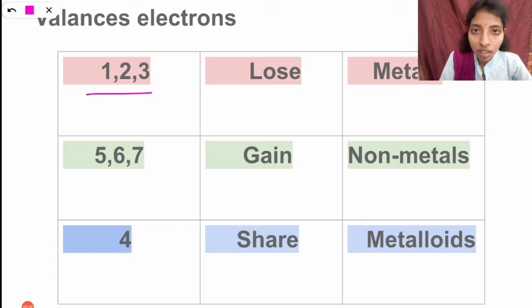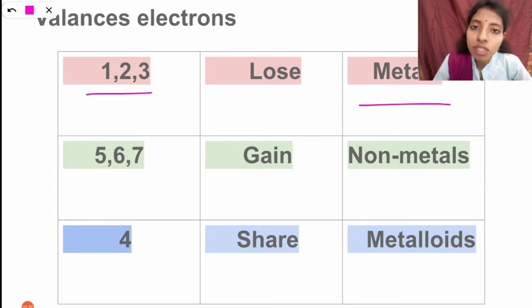That means they lose one electron or two electrons or three electrons to get stable with near noble gas configuration. Those types of elements are known as metals. So the elements with 1, 2, 3 valence electrons lose their electrons, and they are known as metals.